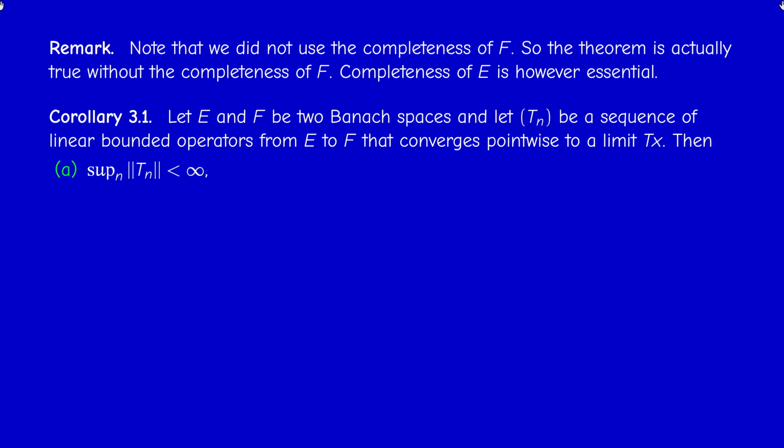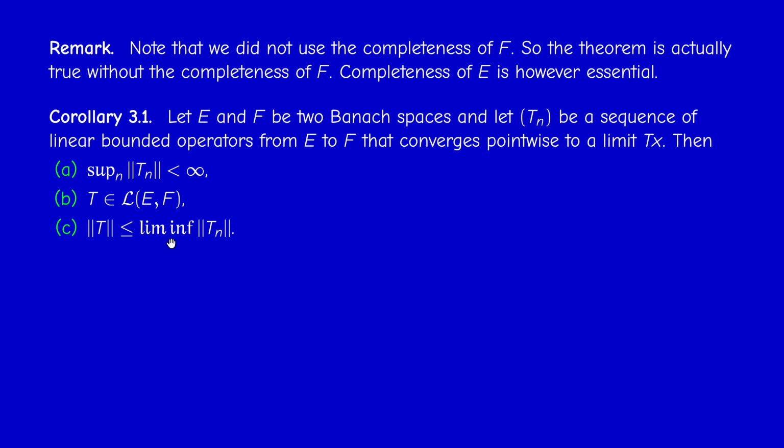Otherwise stated, the norm of Tn is less than a constant M for every n. Second, the limit operator is linear and bounded. And third, I can do an estimation: I can estimate the norm of the limit operator. The norm of the limit operator is less than the lim inf of the norm of the sequence.